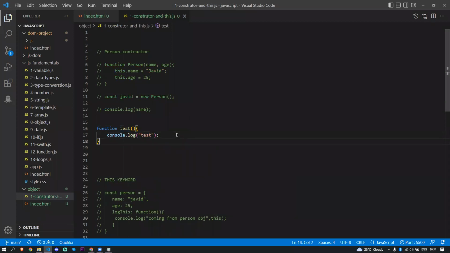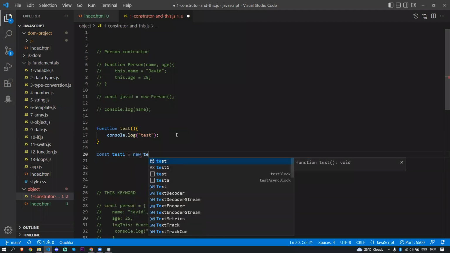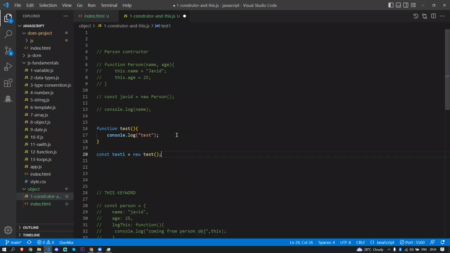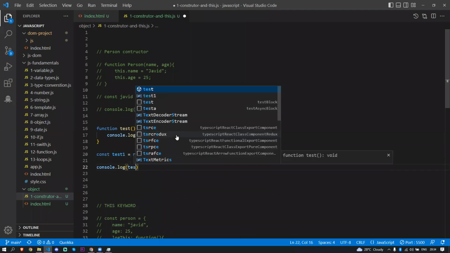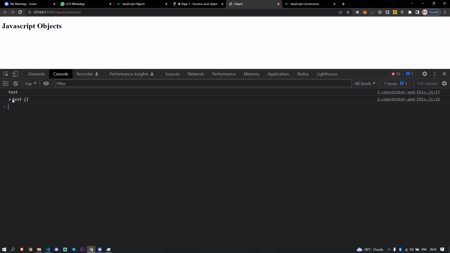Now I'll create a new variable here, test1, is equal to new test. I'm making the function an object now. If I console.log test1, we'll check what it's going to return. It's going to return an object.